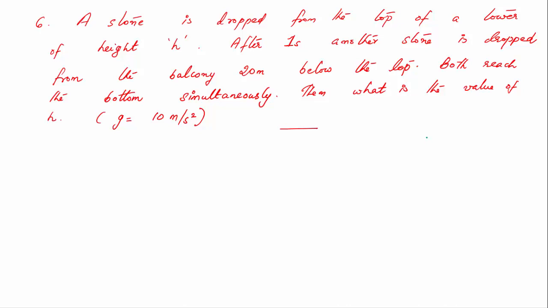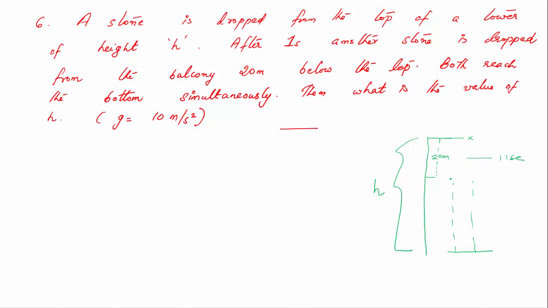So it is a very simple problem. You have a tower. So first you are dropping a stone from the top of the tower. The tower's total height is h. From the top of the tower you are dropping a stone. After that, after 1 second, you are dropping another stone from here, which is 20 meters below the top. So from here, 20 meters below, another stone is dropped after 1 second. So this takes 1 second. Both of them reach the ground at the same time. So they have asked what the height h is.